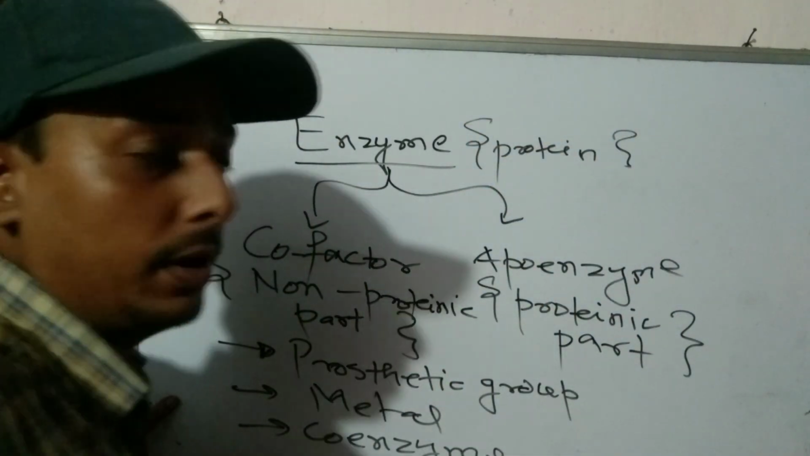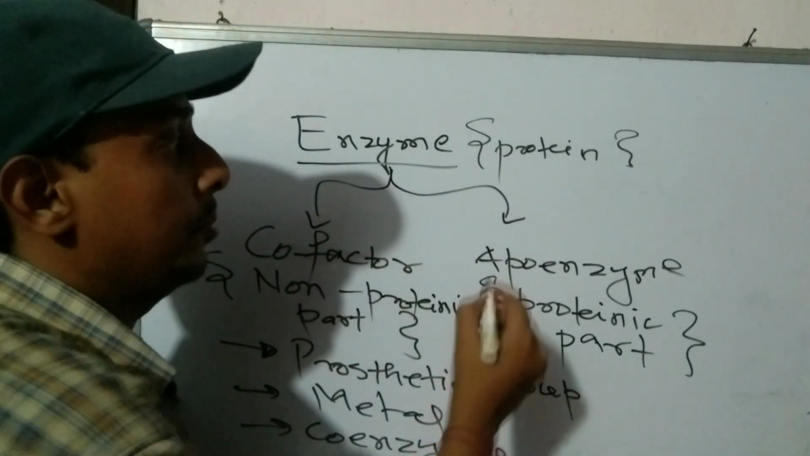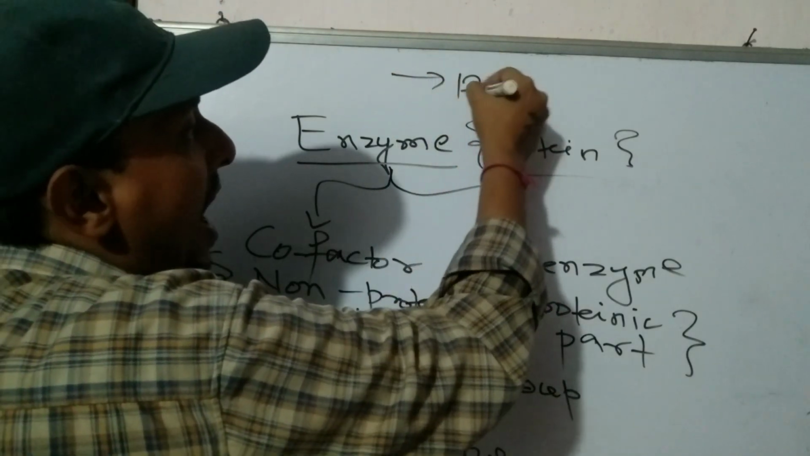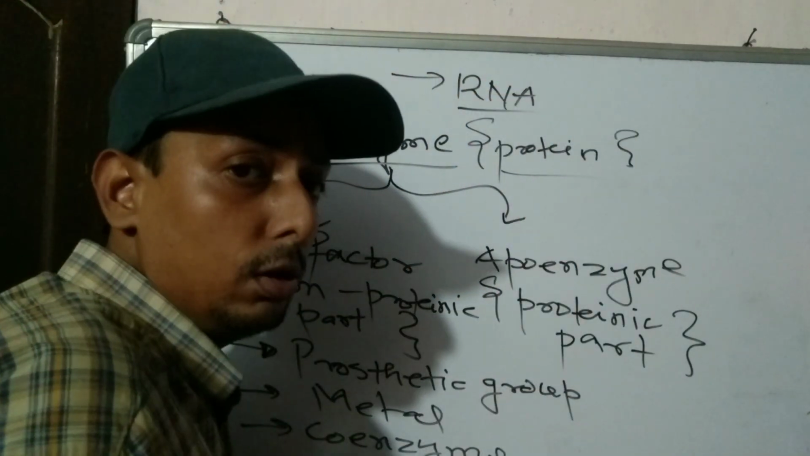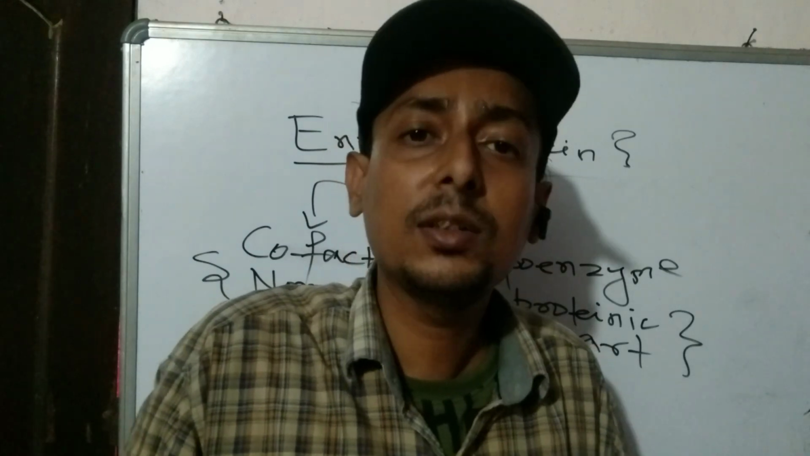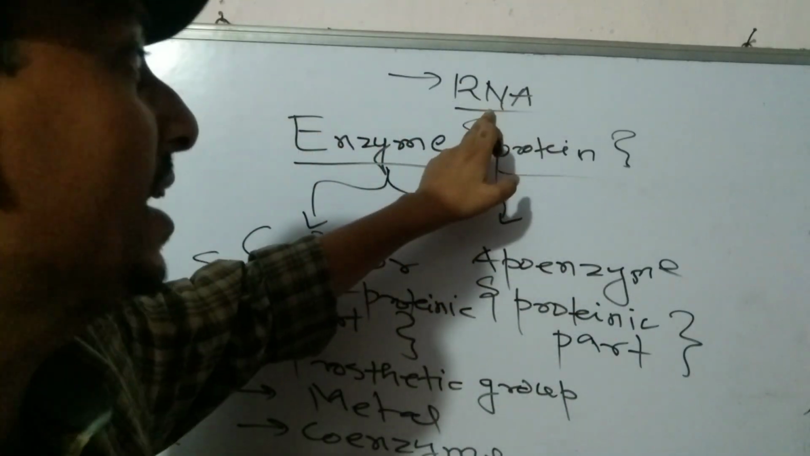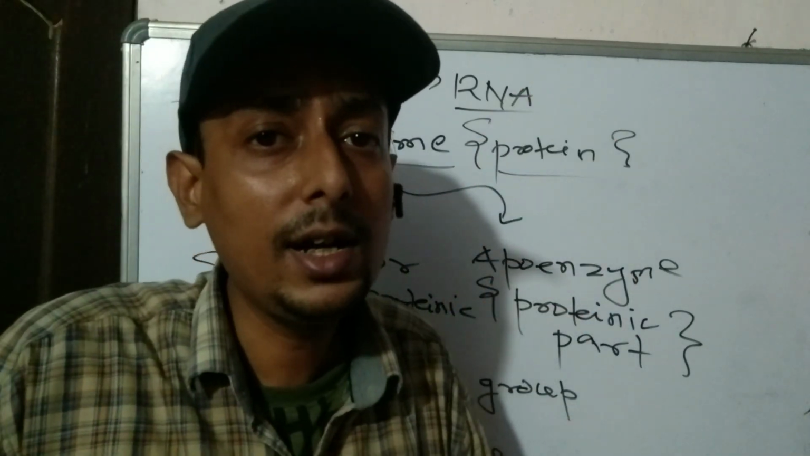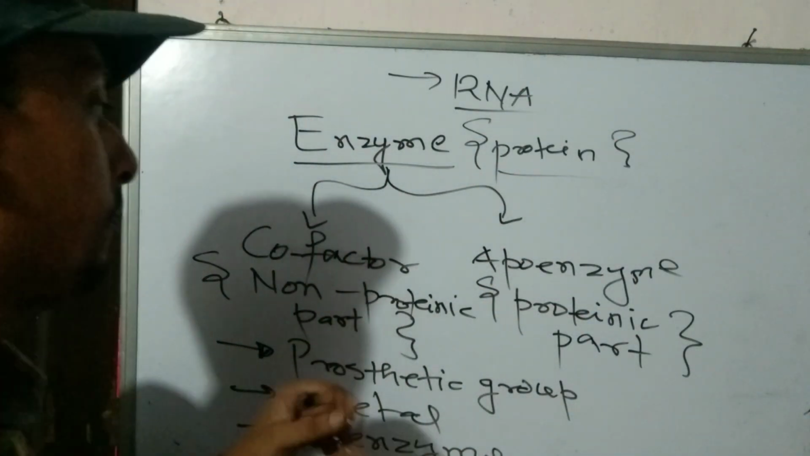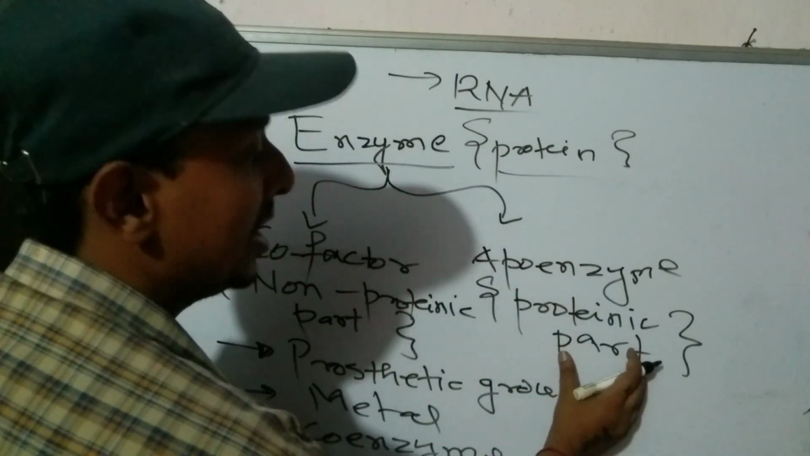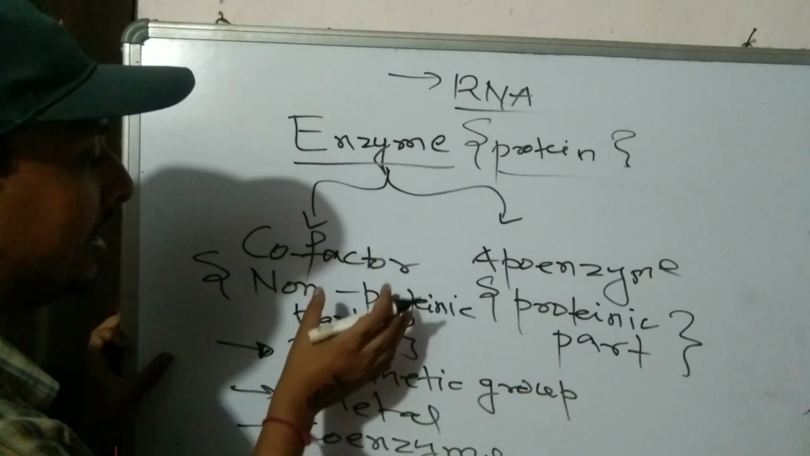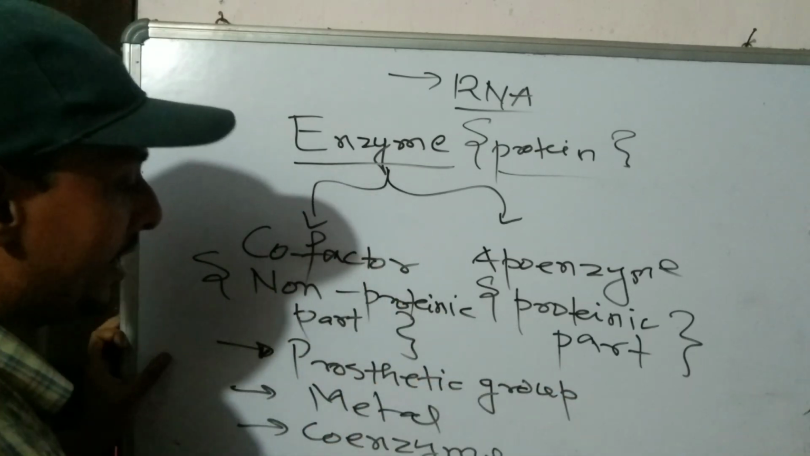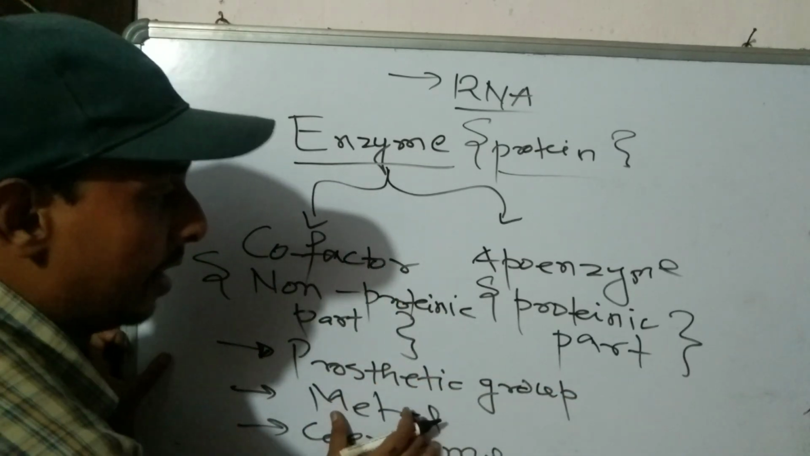Now let me tell you one more fact over here. All enzymes are protein, but there are some enzymes which are non-protein. What is it? It is RNA. RNA also acts as an enzyme. It catalyzes many reactions. So therefore RNA is also an enzyme, but basically enzymes are proteins. Now when you look deep into the constituent part of the enzyme, we find that the apoenzyme is strictly the proteinic part and the cofactor is the non-proteinic part. So what are the cofactors present? It can be prosthetic group, it can be coenzyme, it can be metal.